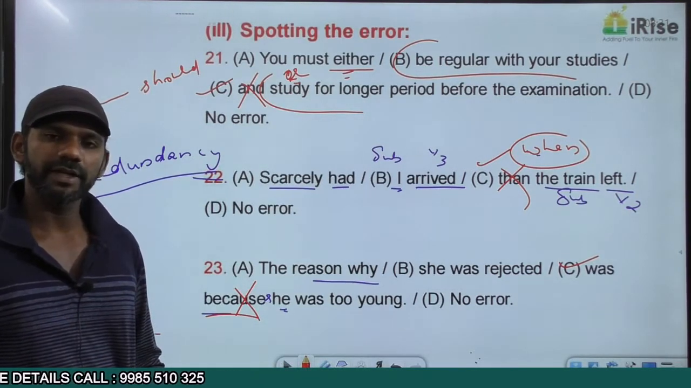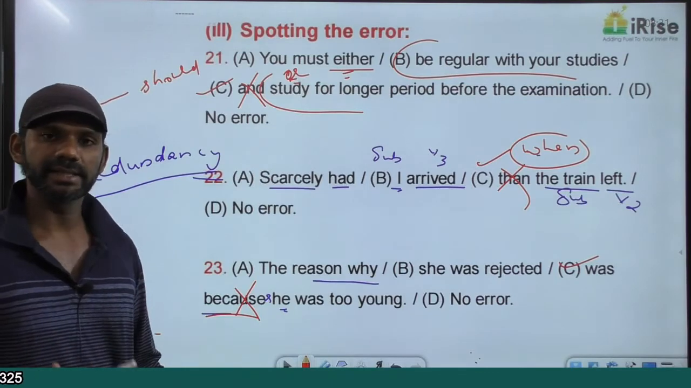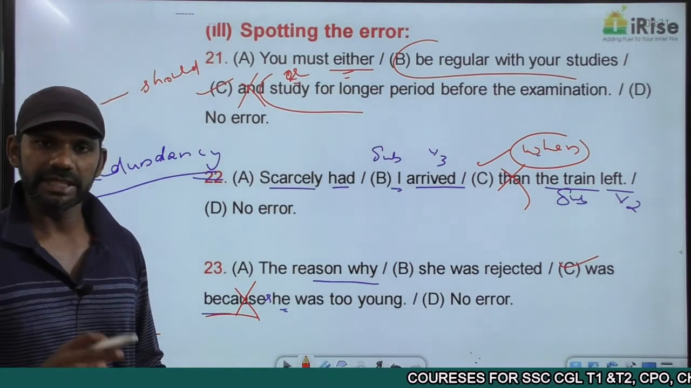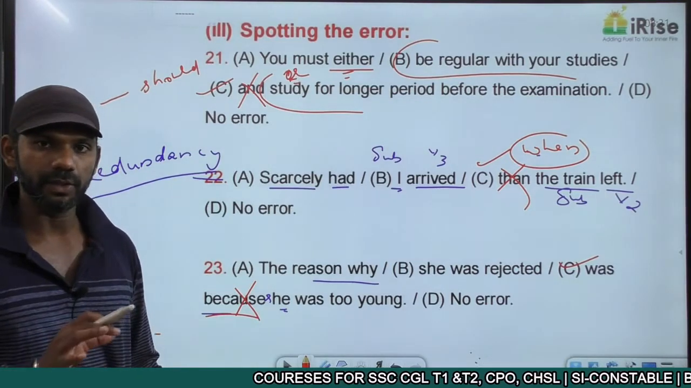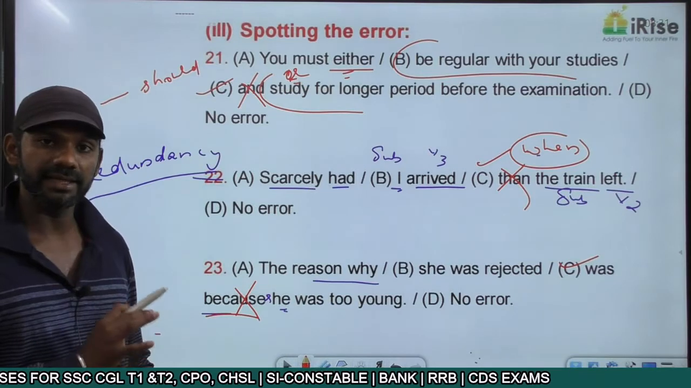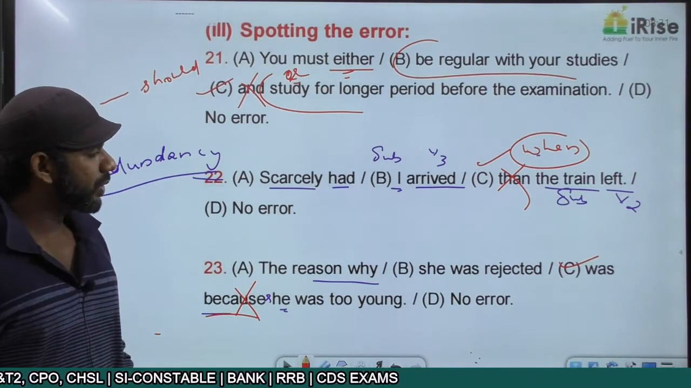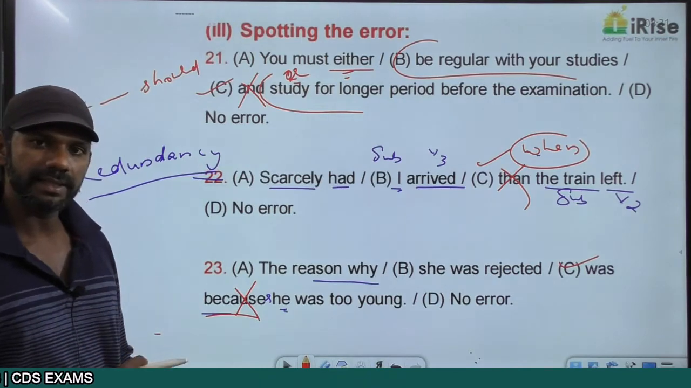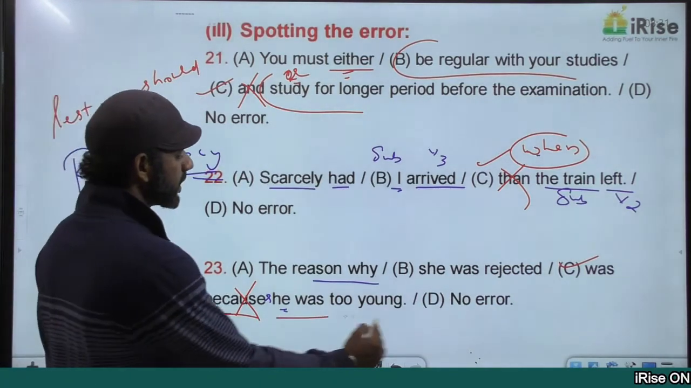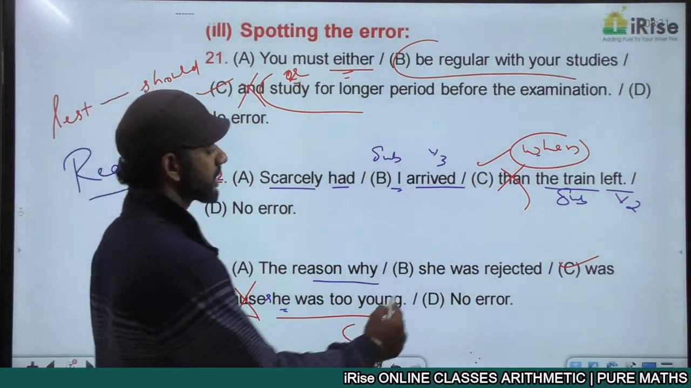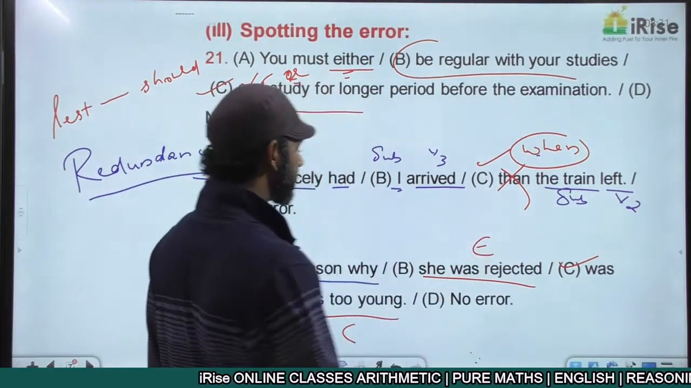And every cause and effect indicator must connect a reason and a result. If the reason is positive, the result must also be positive. If the reason is negative, the result must also be negative. We'll see whether that concept is completely fine in this sentence or not. The reason why she was rejected was she was too young. What is the reason here? She was too young is the reason here, the cause, and she was rejected is the effect or the result.